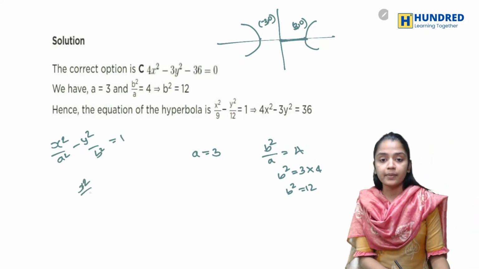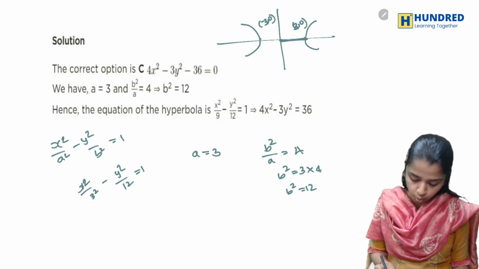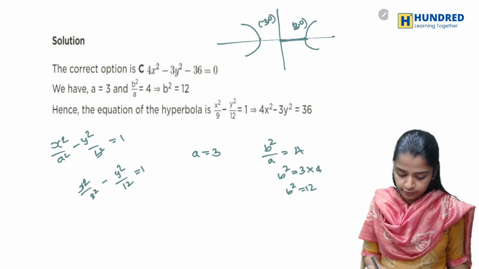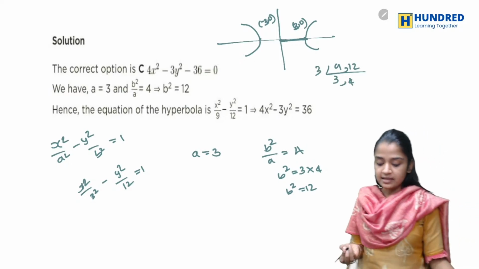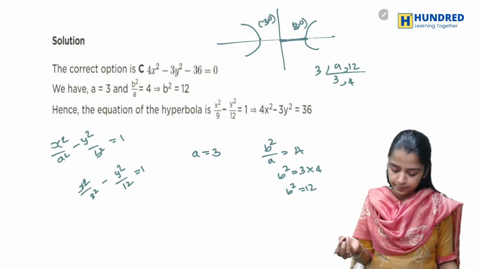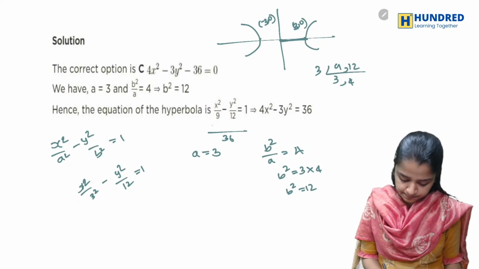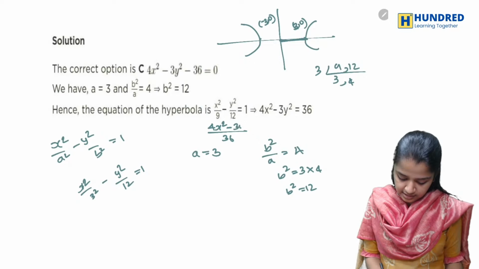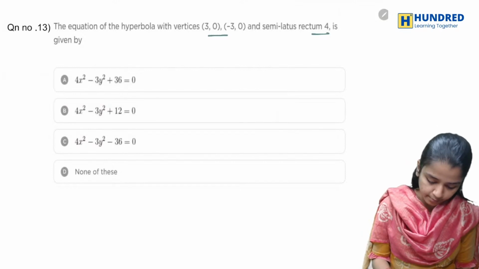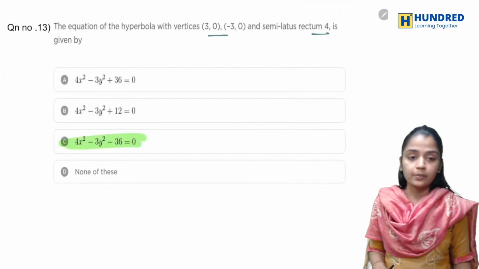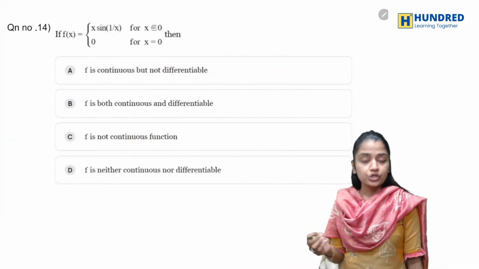So it will be x square by 3 square minus y square by 12 equal to 1. 3 square is 9, and when I take the LCM, it will be 36, giving 4x square minus 3y square equal to 36. Okay, now let's go to the other one, which is question number 4.